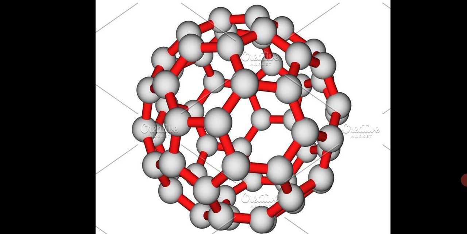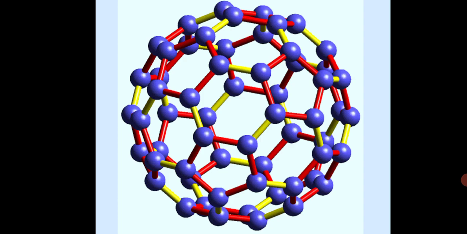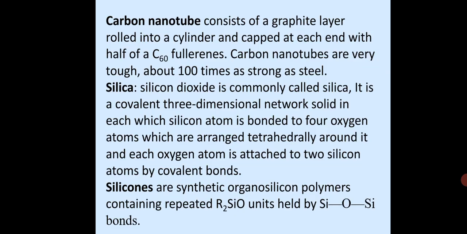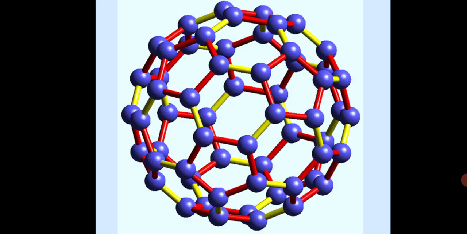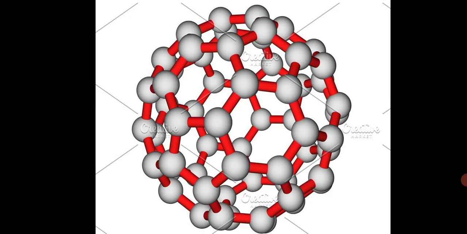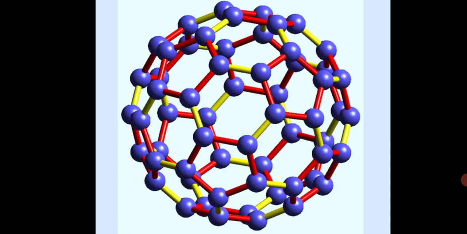Now, of all the fullerenes, the C60 allotrope is the most stable. It looks like a soccer ball, as you can see on the screen, and is sometimes called a buckyball. It contains 20 six-membered rings and 12 five-membered rings. Here it is much clearer: 20 six-membered rings and 12 five-membered rings.